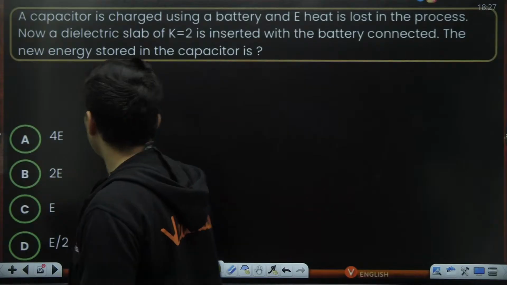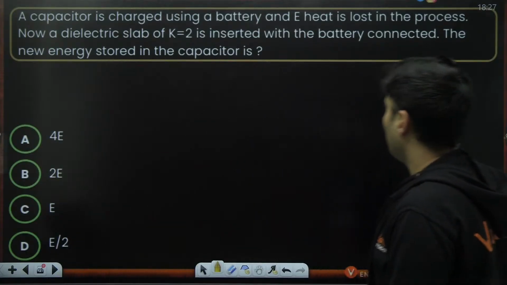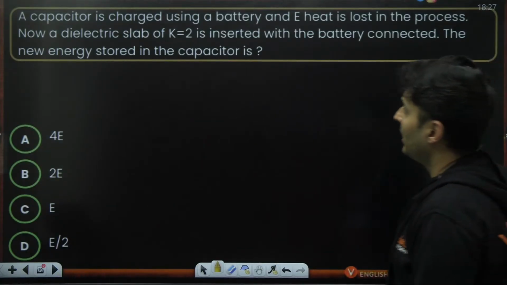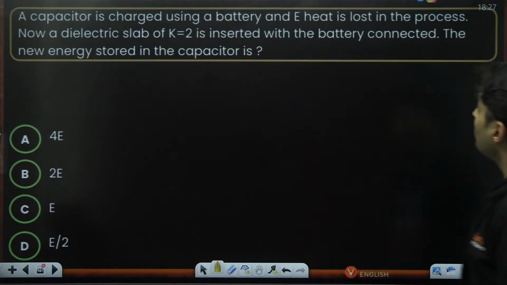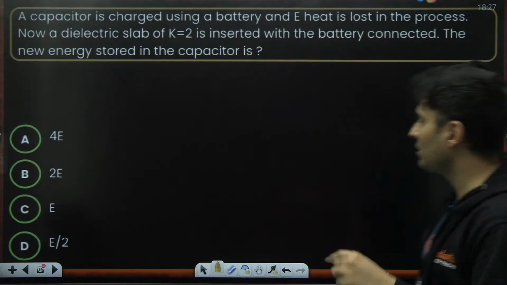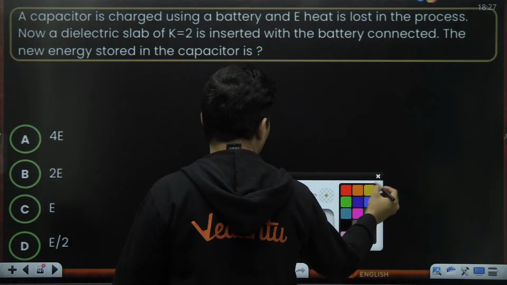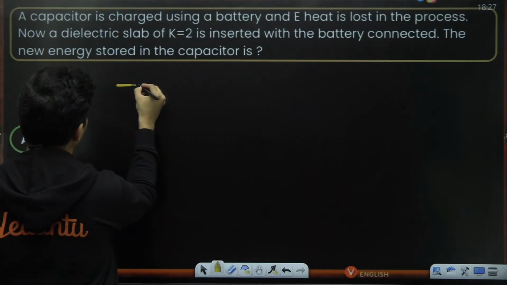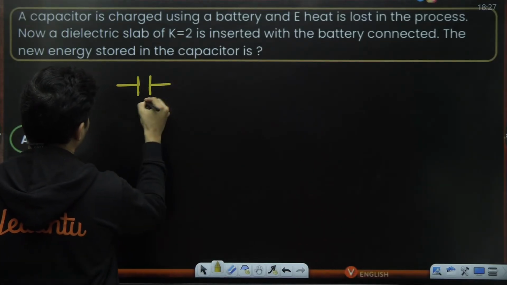Okay, coming up on your screen. A capacitor is charged using a battery. Heat is lost in the process. Now a dielectric slab is inserted with the battery being connected. The new energy stored in the capacitor is. Okay, let's draw the diagram. That will be easy. So this is the capacitor.